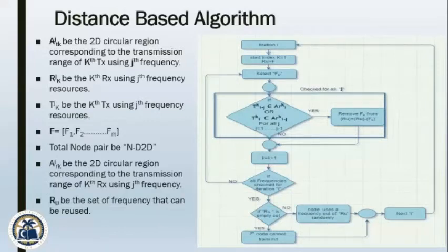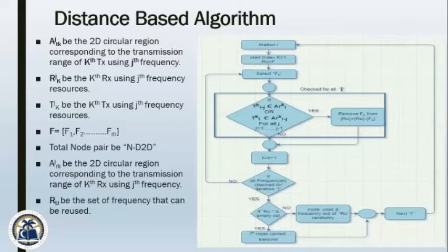So it will be moved to the second decision block, where it will ensure that all frequencies are checked for iteration i, and we will assign any random frequency from the pool, as we know that it is our first iteration and we have not utilized any frequency from the pool. So it cannot be an empty pool. Likewise, after assigning a frequency, it will move towards the next iteration.